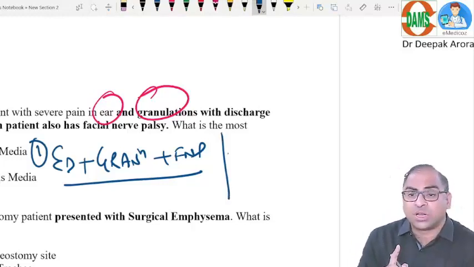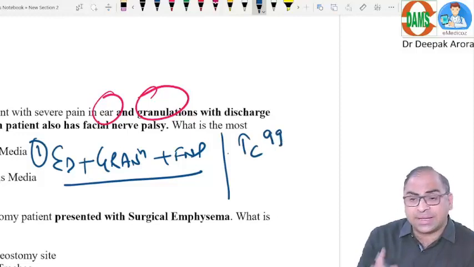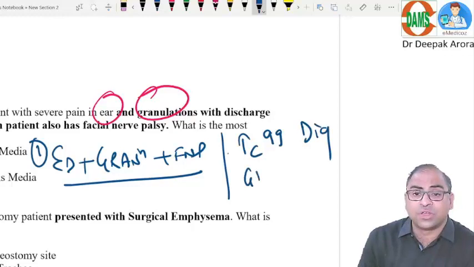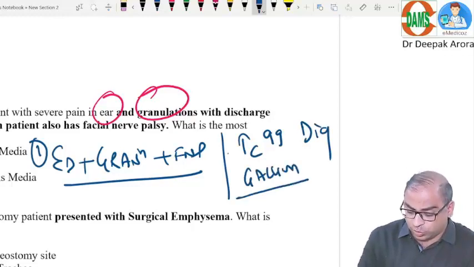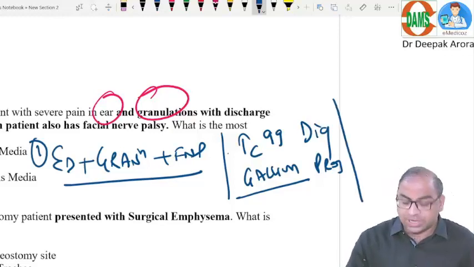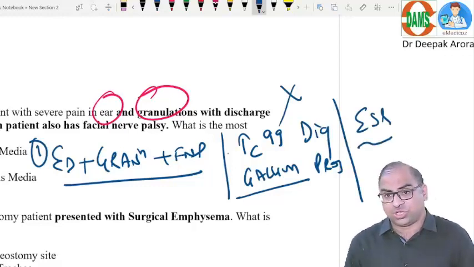First point. Second point, the patient is coming to you, what will I go for? Technetium 99 scan. Always remember, technetium 99 scan is for diagnosis, but if the examiner asks about prognosis, we go for gallium scan. And what is the other point I taught you? If these scans are not available or the patient can't afford them, we can use ESR for the prognosis of the patient.